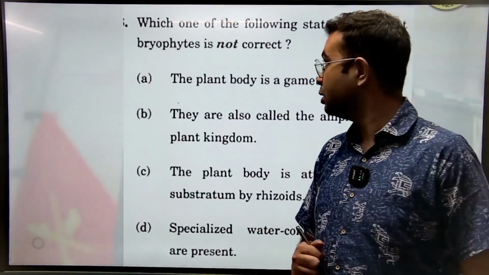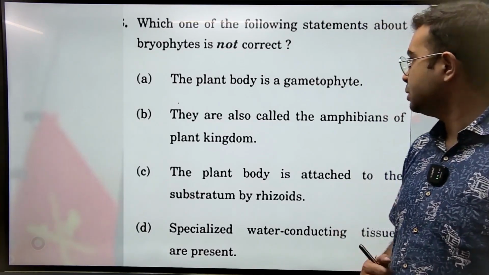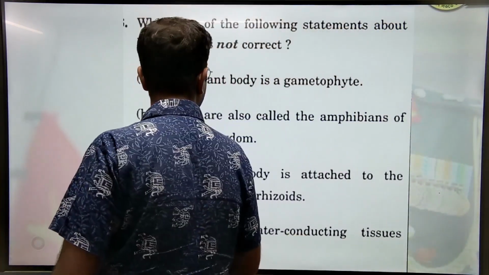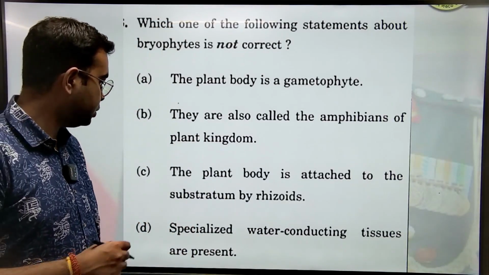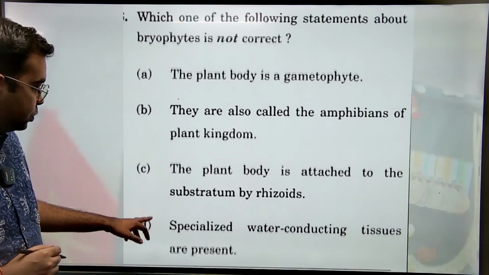Coming to the next question. Which one of the following statements about bryophytes is not correct? The plant body is a gametophyte. They are also called the amphibians of the plant kingdom. The plant body is attached to the substratum by rhizoids. Specialized water conducting tissues are present.